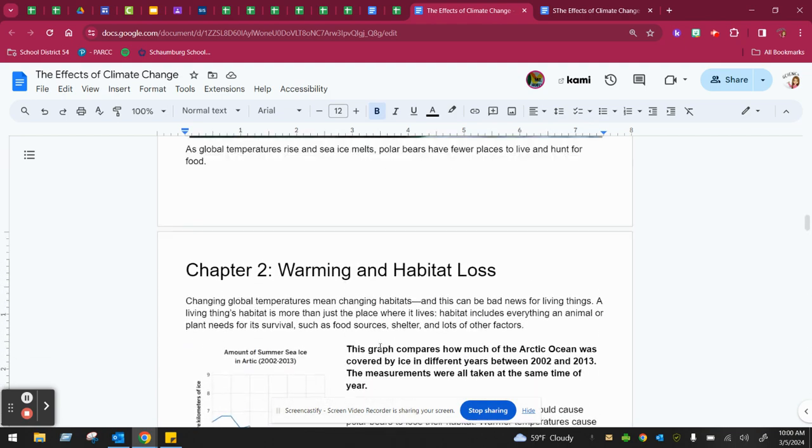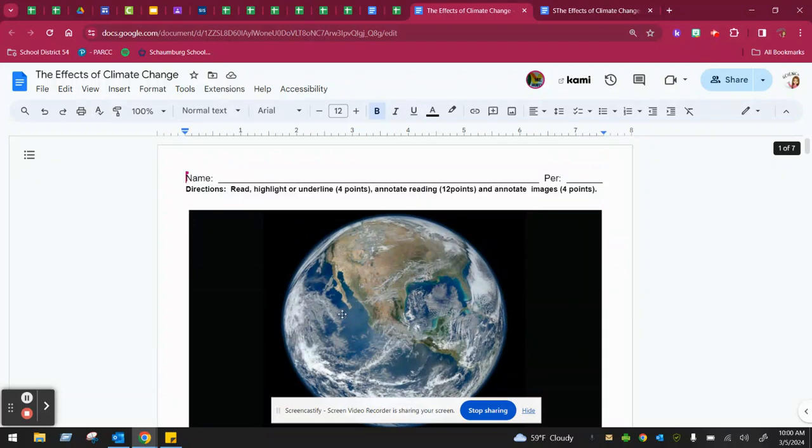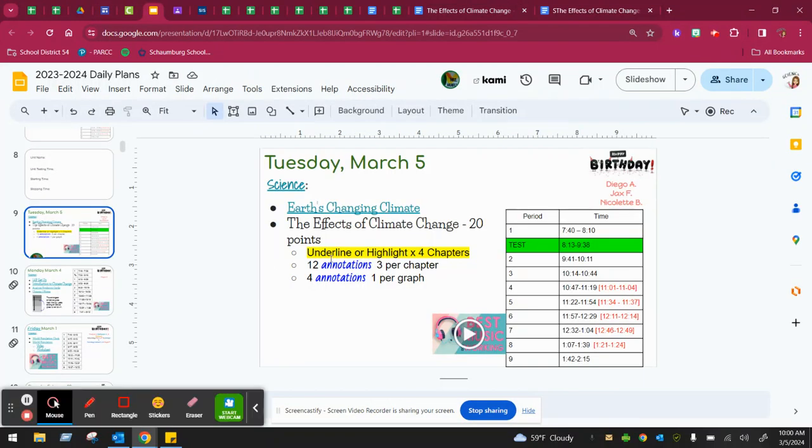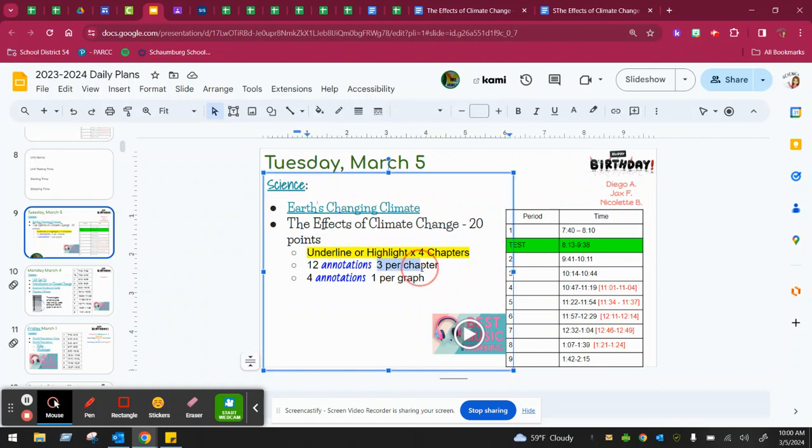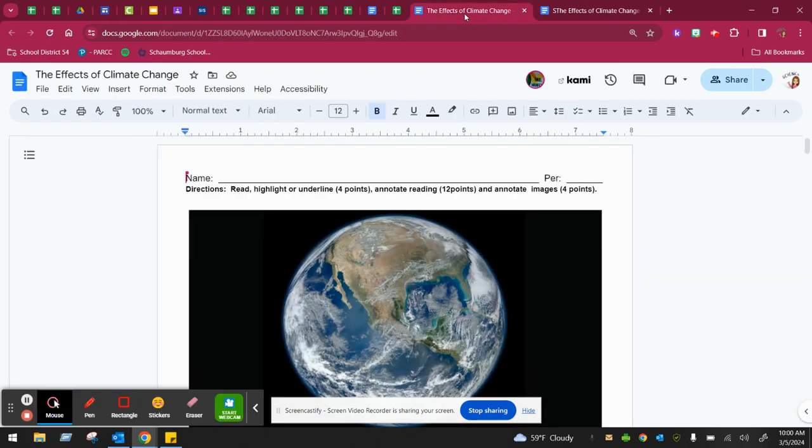We are going to stop at chapter 2 for today. Please remember that the directions state that you are to underline or highlight, and then you are to do 3 annotations in each chapter, and then you are to annotate each graph. So for today, knowing that we've read 2 chapters and had 2 graphs, you should have a total of 8 annotations.